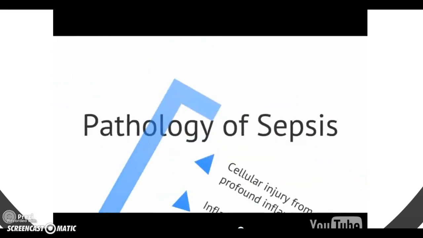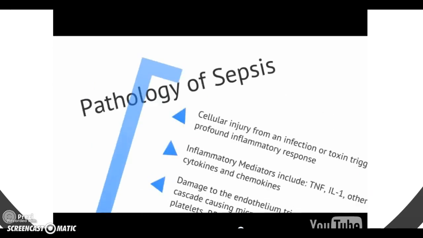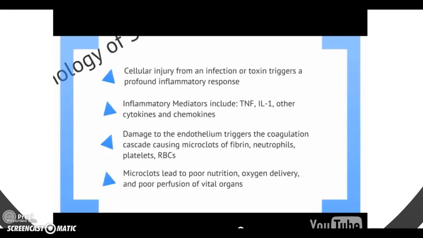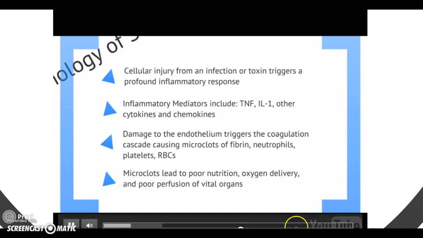Now, let's take a look at the pathology of sepsis. Keep in mind that sepsis can be caused by multiple etiologies. Sepsis usually begins with cellular injury from an infection or toxin that triggers a profound inflammatory response.